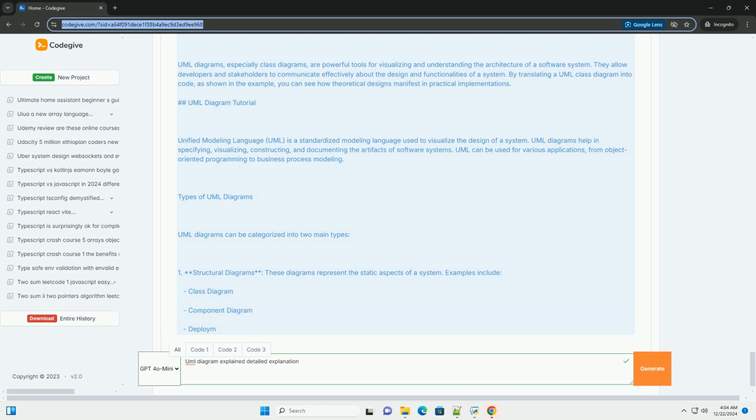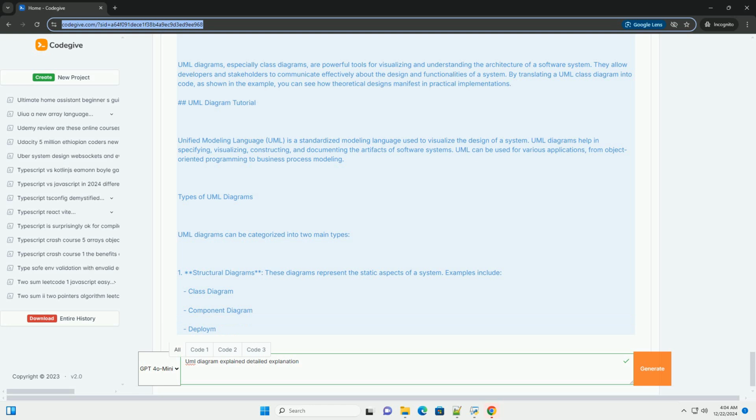Unified Modeling Language, UML, is a standardized modeling language used to visualize the design of a system. UML diagrams help in specifying, visualizing, constructing, and documenting the artifacts of software systems. UML can be used for various applications, from object-oriented programming to business process modeling. Types of UML diagrams. UML diagrams can be categorized into 2 main types.